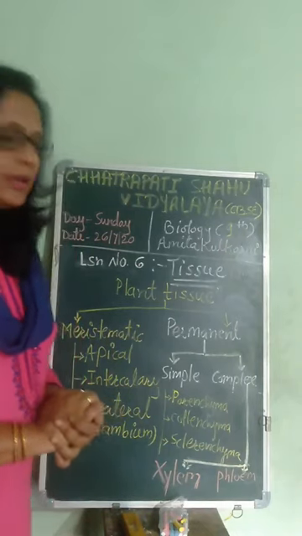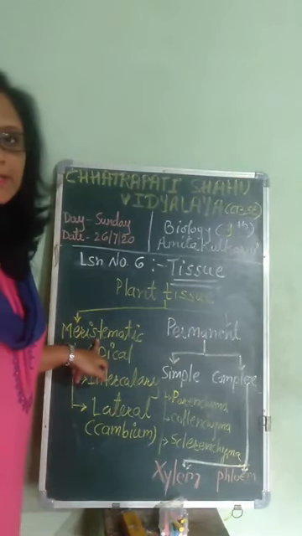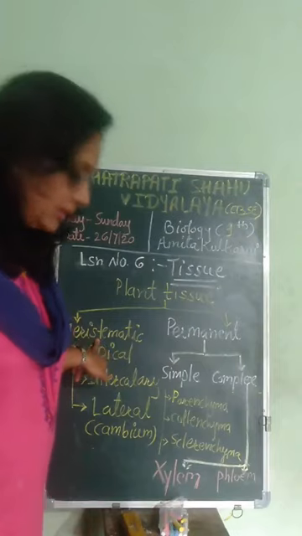Now today we are going to start with the first plant tissue, that is meristematic tissue.